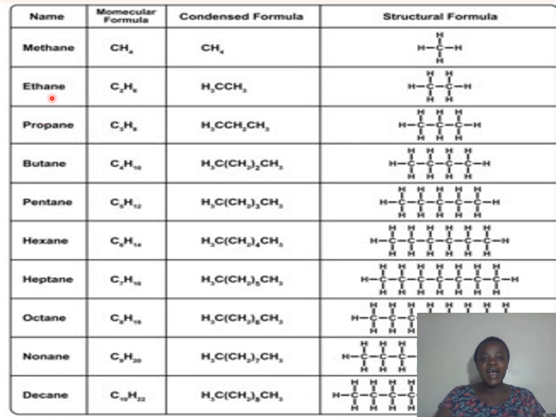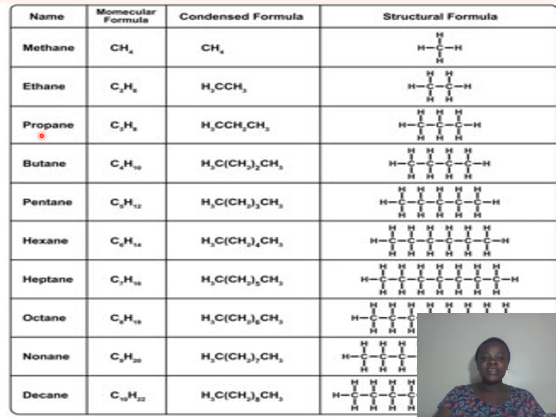This is a hydrocarbon or an alkane with 2 carbon atoms bonded to 6 hydrogen atoms. So we have C2H6. This is also the condensed formula, and the structural formula. We can see the first carbon atom is bonded to 3 hydrogen atoms, then the fourth bond to carbon, and the second carbon is bonded also to 3 hydrogen atoms.